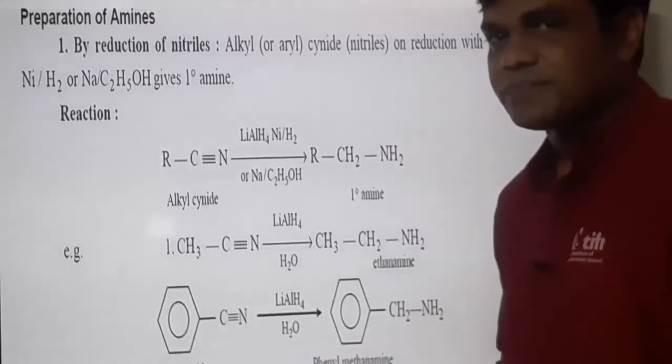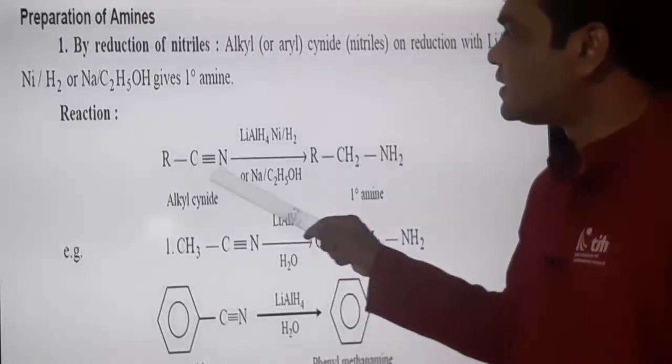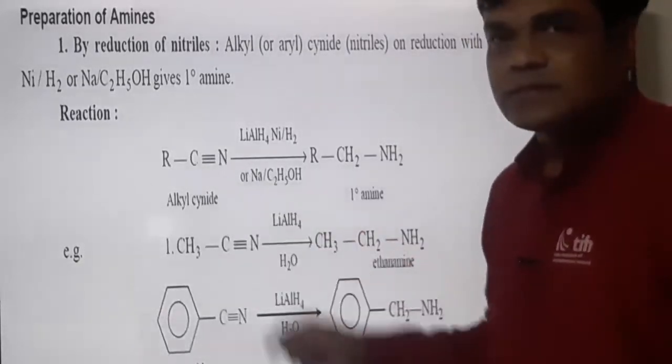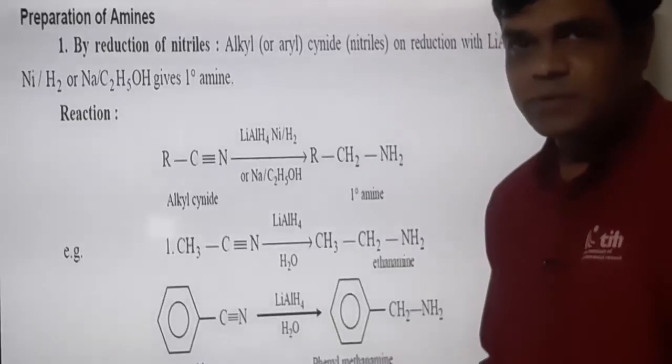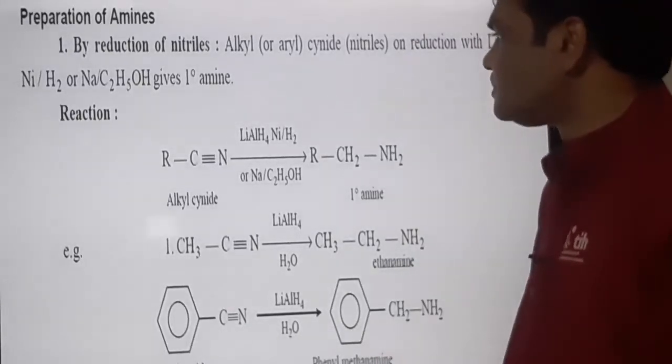of nitriles. You know that cyanide means RC triple bond N, alkyl cyanide. This C triple bond N is called a cyanide group, cyanide functional group or nitrile functional group.